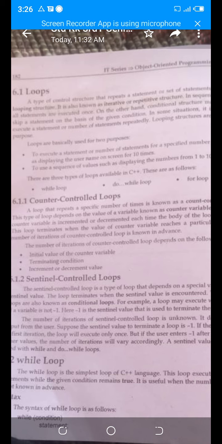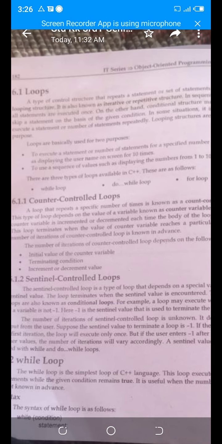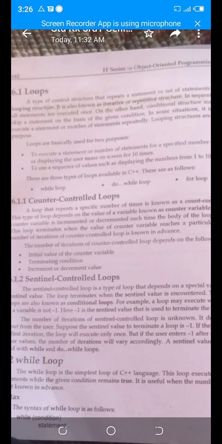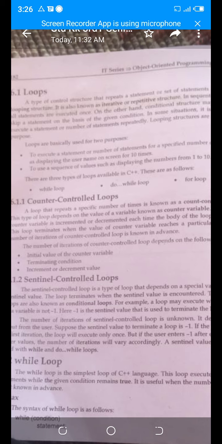Loops basically is a type of repetition, iteration. A repetition structure executes a statement or a set of statements repeatedly. So whenever you repeat statements, whenever you execute a set of statements repeatedly, then we will use loops.